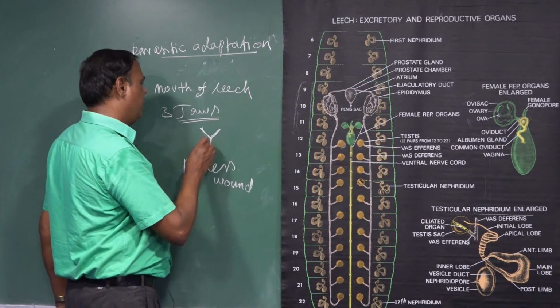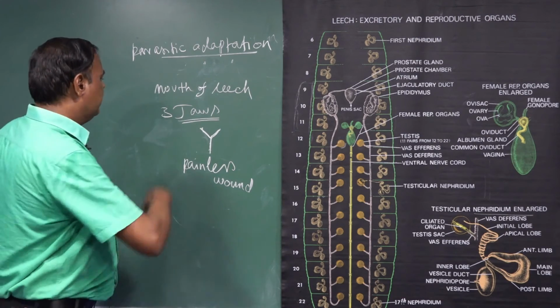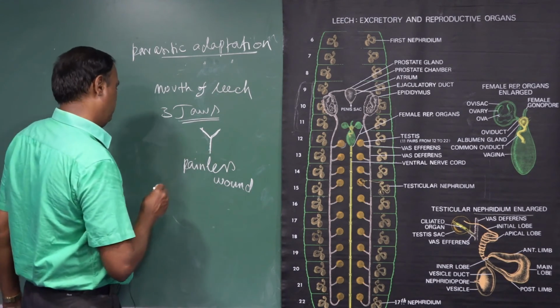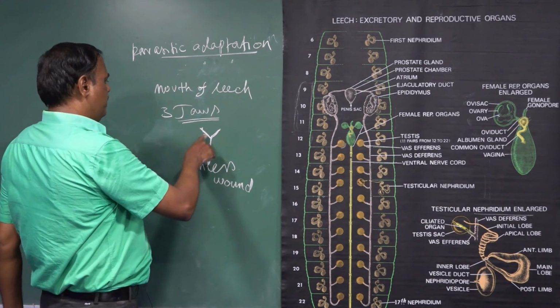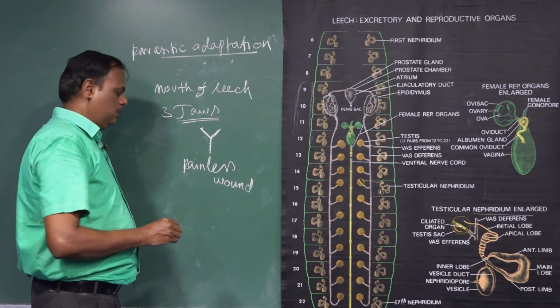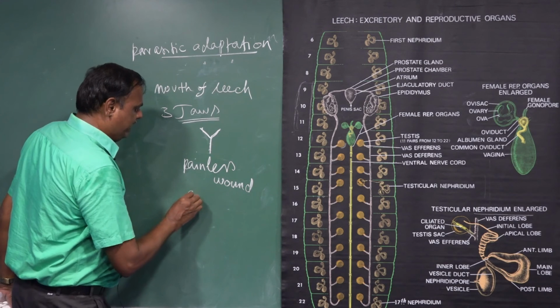By the formation of the Y-shaped painless wound, the leech continuously sucks the blood without coagulation, without anticoagulation.